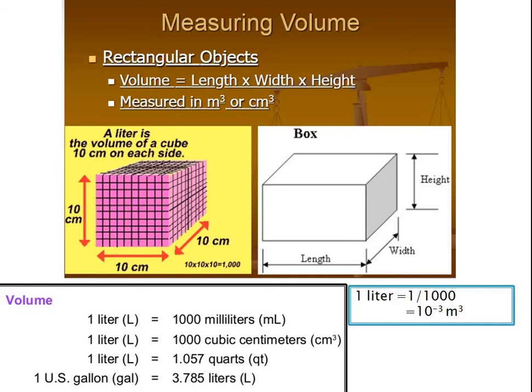So 1 liter is nothing but 1 upon 1000, which is equal to 10 to the power minus 3 meter cube. So that is the conversion of liter to meter cube. Whenever we are measuring fluid in terms of meter cube, then 1000 liters is nothing but 1 meter cube. I repeat, 1000 liters is nothing but 1 meter cube of water.